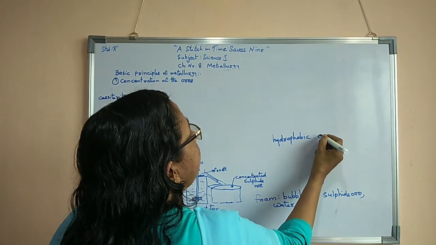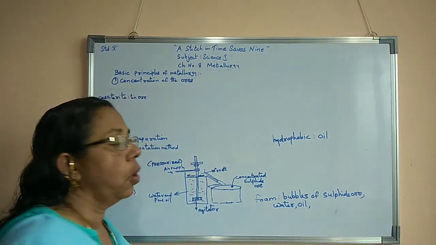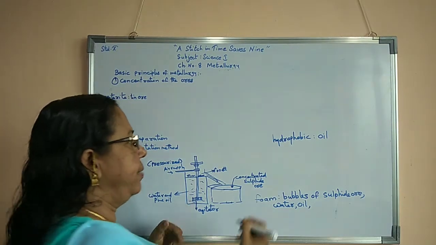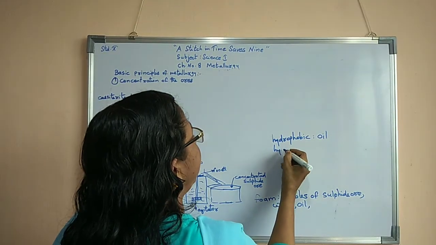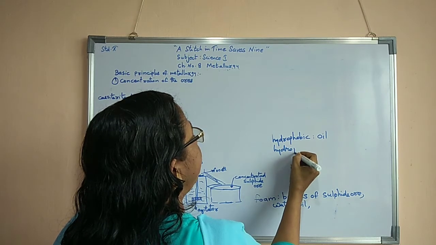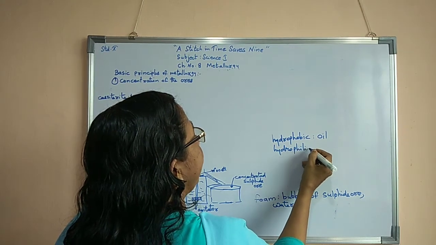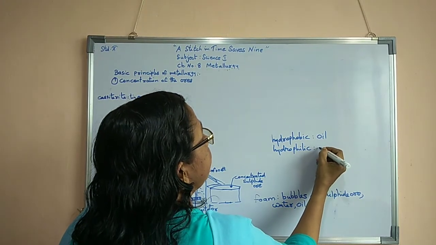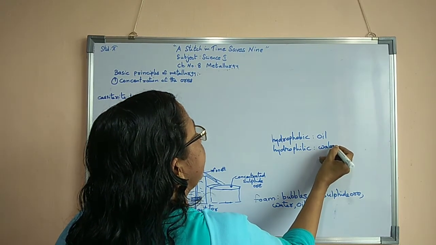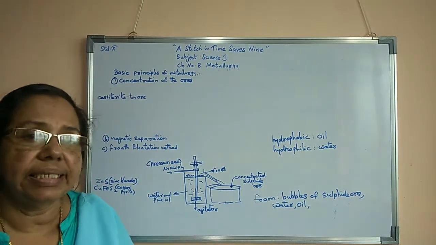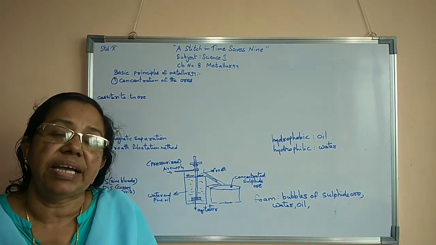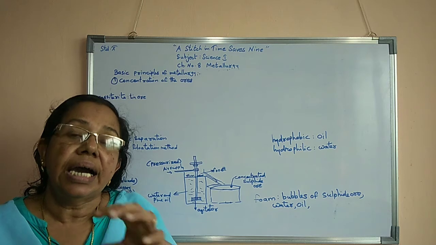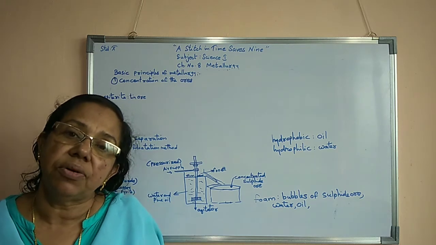Hydrophobic means it has the capacity to mix with the oil. At the same time, gangue particles are hydrophilic. Hydrophilic means they can mix with the water. So we can see that two types of things are there. One has the capacity to mix with oil, the other has the capacity to mix with water.